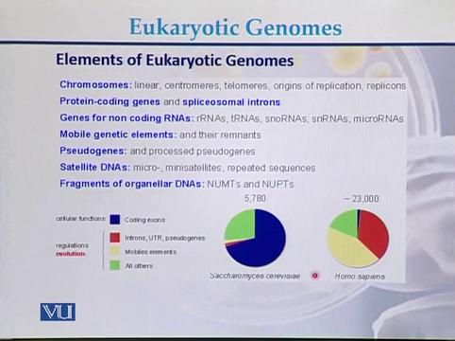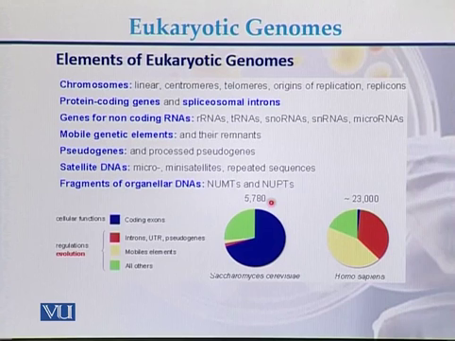This is just one example of the comparison of two different genomes. One genome is of Homo sapiens and the second genome is of a yeast. In case of Homo sapiens, there are approximately 23,000 genes present on the genome of humans, while in case of yeast, there are approximately 6,000 genes.